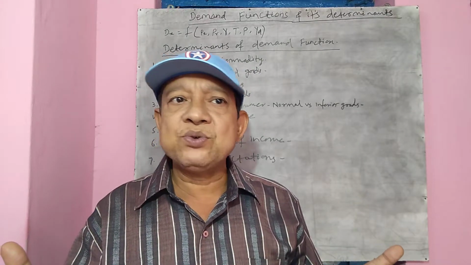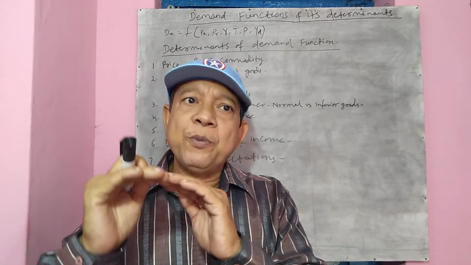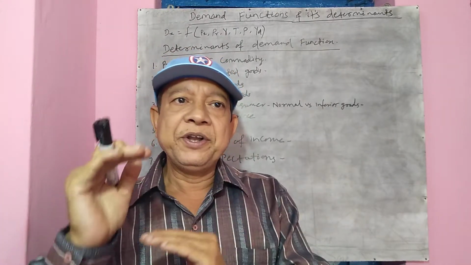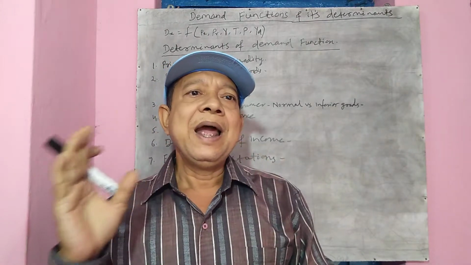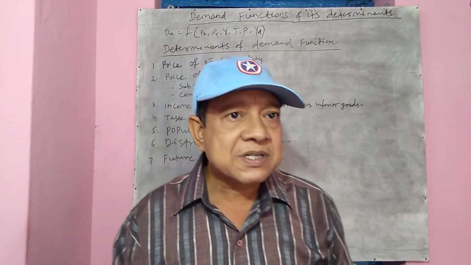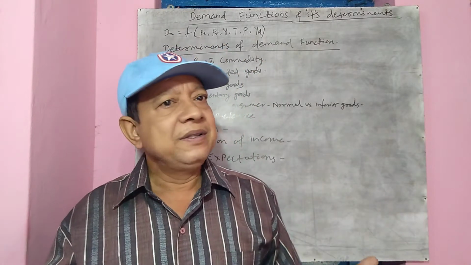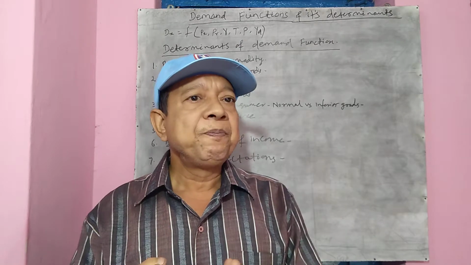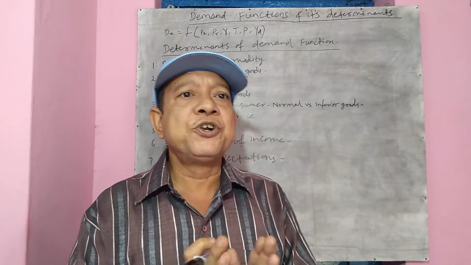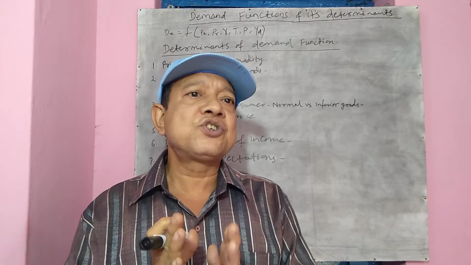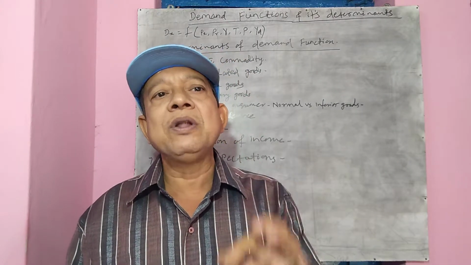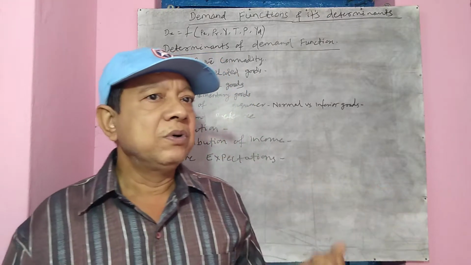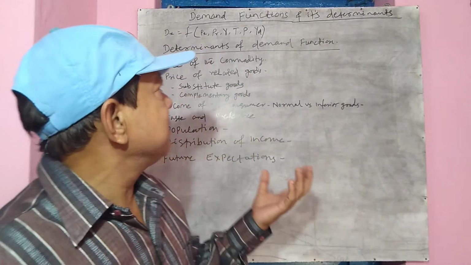According to the law of demand, when the price of a commodity falls, quantity demanded rises, and when price rises, quantity demanded falls. So price and demand are inversely related, oppositely related. That is, when one rises, the other falls. Therefore, the first determinant of demand is none other than the price of the commodity. This is the law of demand. We have already read it in previous semesters.